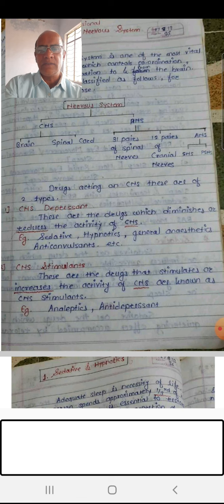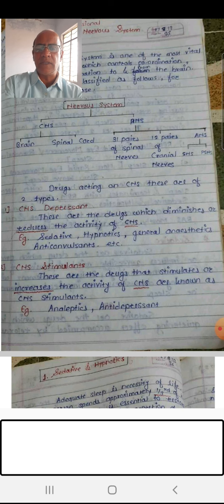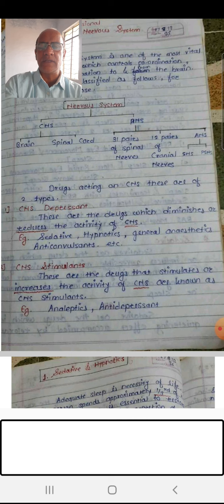Now, this system is classified for the sake of ease of study into two parts. One we call central nervous system, which is located in the central axis of your body, and another is peripheral nervous system, which is generally the collection of nerves, which originate from CNS and which are supplied to the different parts of your body, or which are generally supplied away from the center. That's why it is called peripheral nervous system.